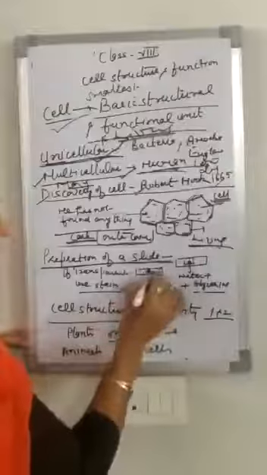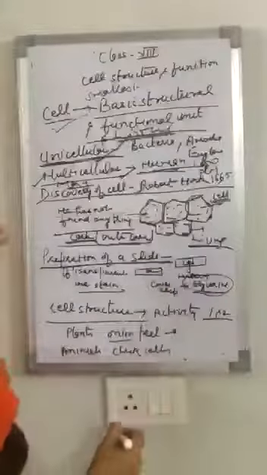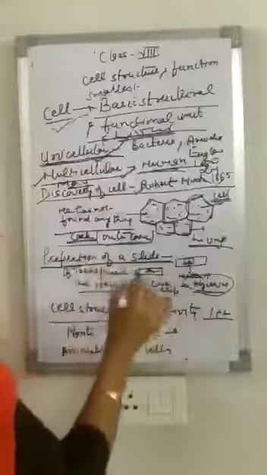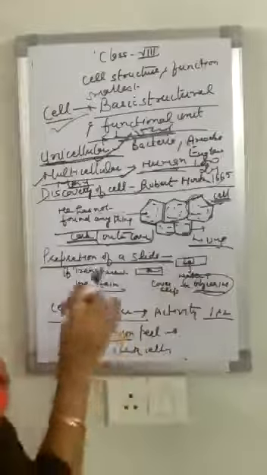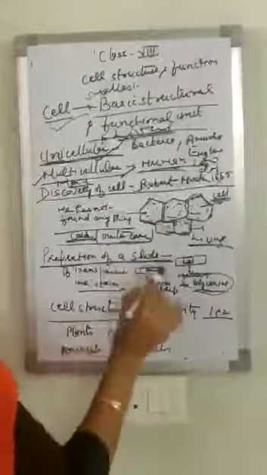Then add a drop of glycerin on that. What is the purpose of the glycerin? Glycerin does not let the material dehydrate. It saves it from drying out. Then there is a small transparent cover that is called the cover slip. After putting the material in the water with the help of a brush and adding a drop of glycerin, cover that material with a slip for protection. That slip is called the cover slip.